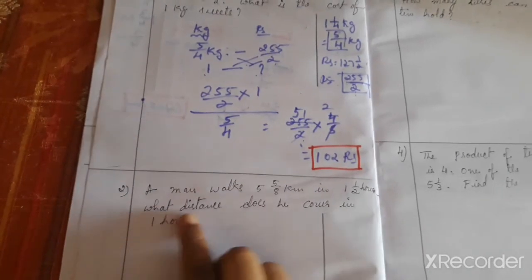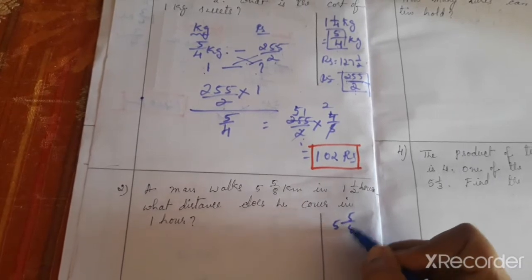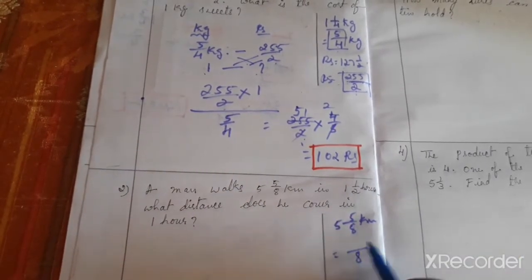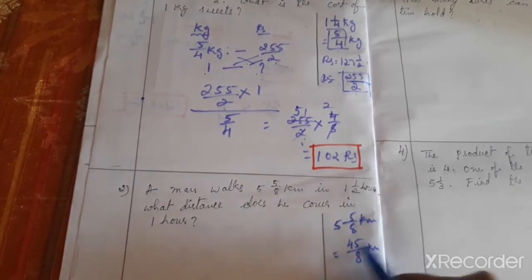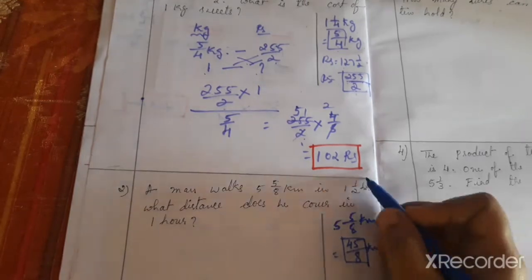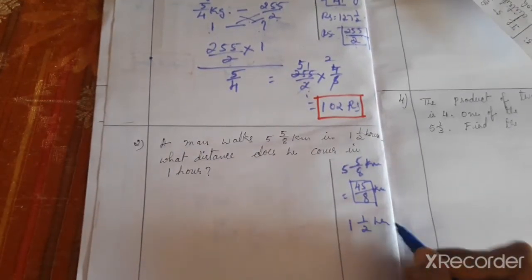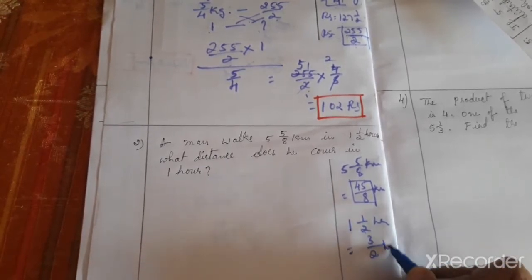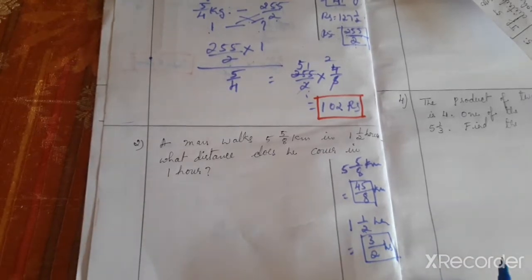Now second question. A man walks 5 1/8 kilometer in 1 1/2 hours. So convert this. 8 fives are 40 plus 5 is 45 by 8 kilometer. Then convert 1 1/2 hours into improper: 2 ones are 2 plus 1, 3 by 2 hours. Convert the mixed fraction into improper first.